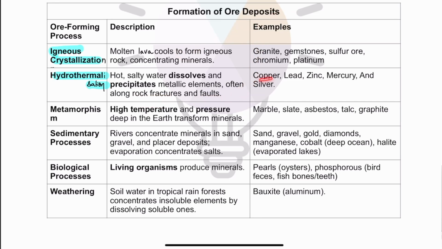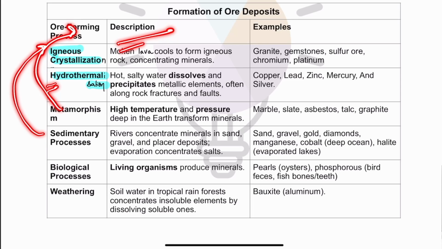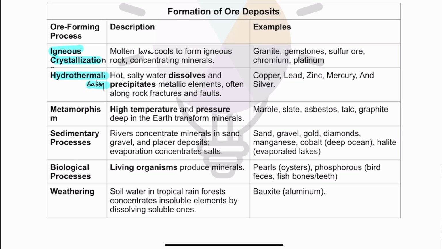Copper, lead, zinc, mercury, silver get deposited in ore through hydrothermalization, when mineral-rich water from the deep reaches of earth evaporates and leaves behind these elements.